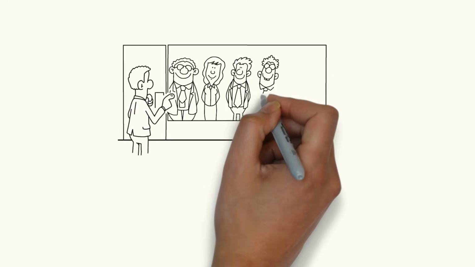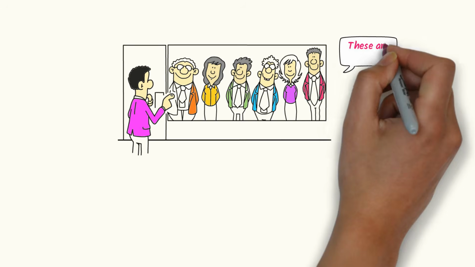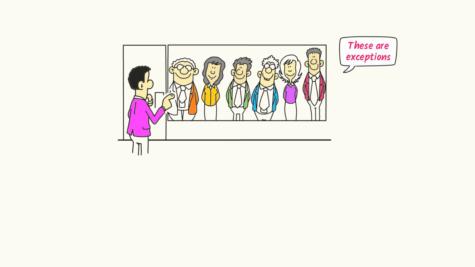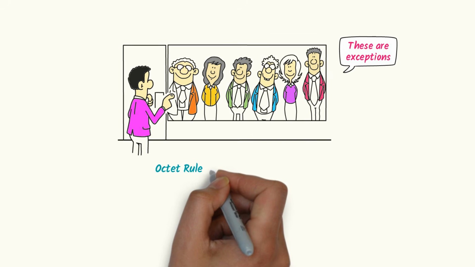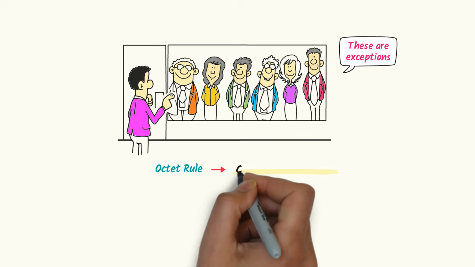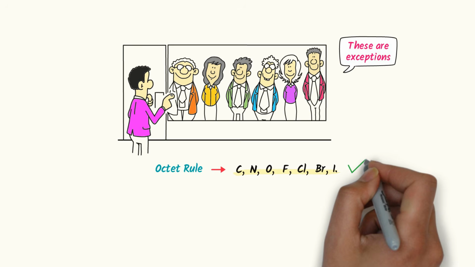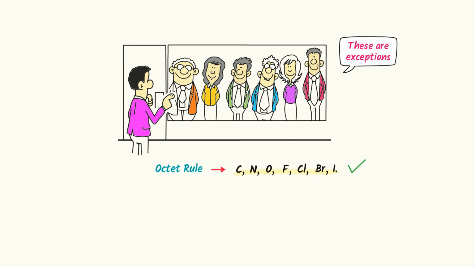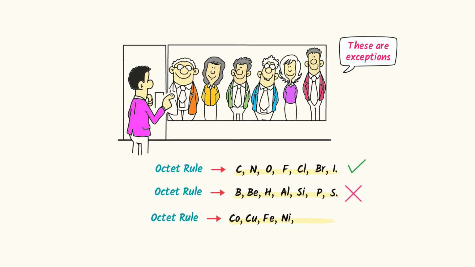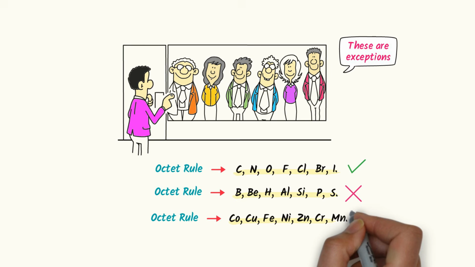Finally, I know some of you will write in the comment, but sir, these are just exceptions. The rule still works for most atoms. So let me be very clear about this. The octet rule works for only 7 elements: carbon, nitrogen, oxygen, fluorine, chlorine, bromine and iodine. That's it. Now count the elements it fails for: boron, beryllium, hydrogen, aluminium, silicon, phosphorus, sulfur, and the entire transition series, that is cobalt, copper, iron, nickel, zinc, chromium, manganese, and many more.